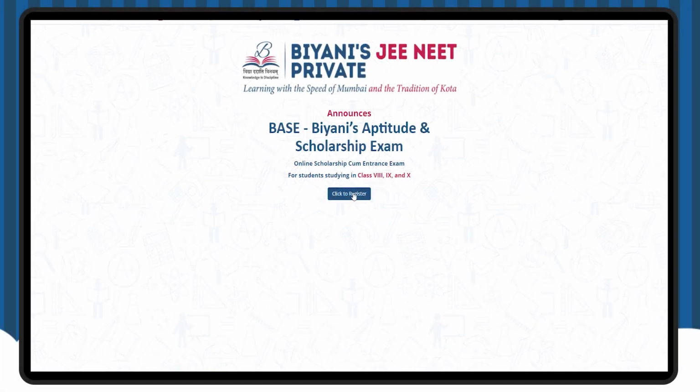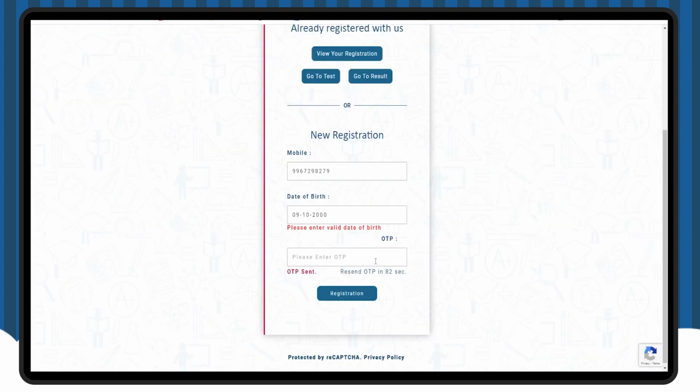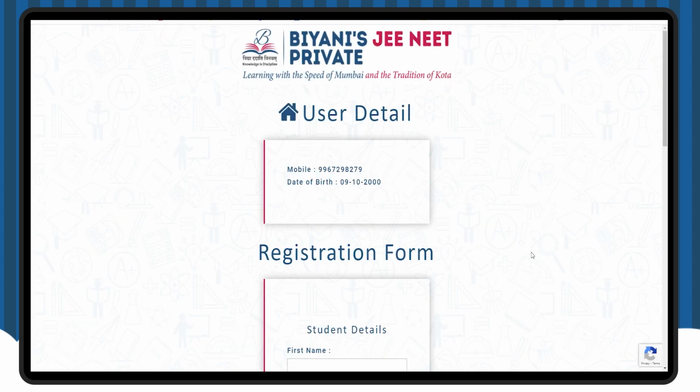To register yourself for BASE, log into our website, which is www.vianneysjeneetprivate.com. You would be required to add your mobile number and your date of birth. Soon after that, you will receive an OTP on your registered mobile phone, which you can enter in the required field and register yourself for the BASE scholarship exam.